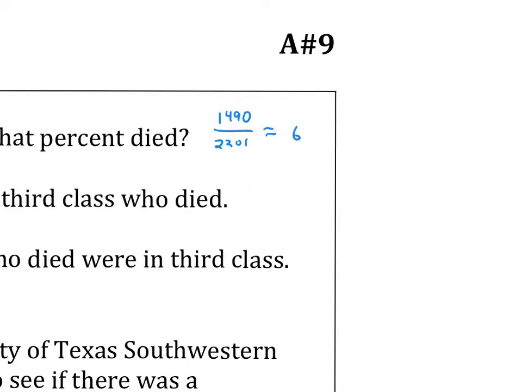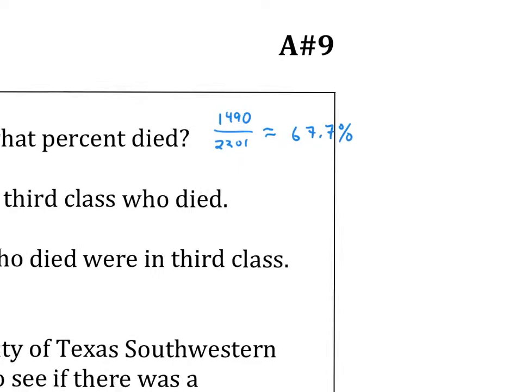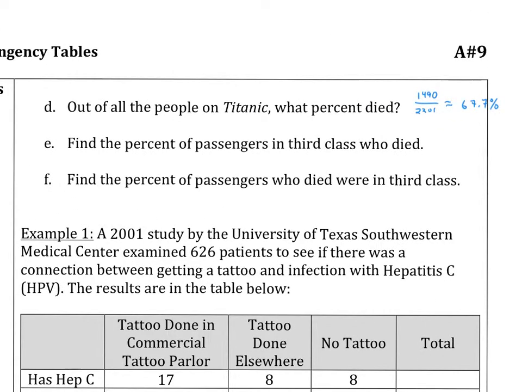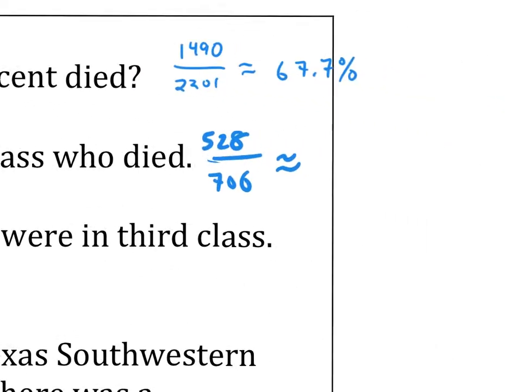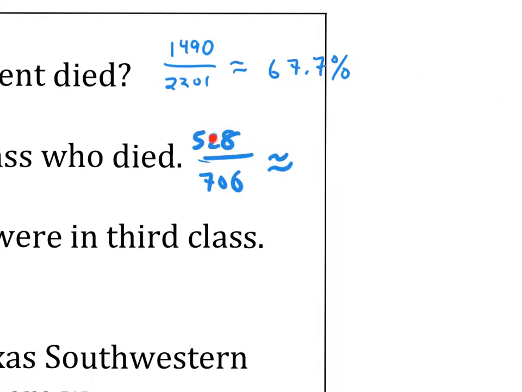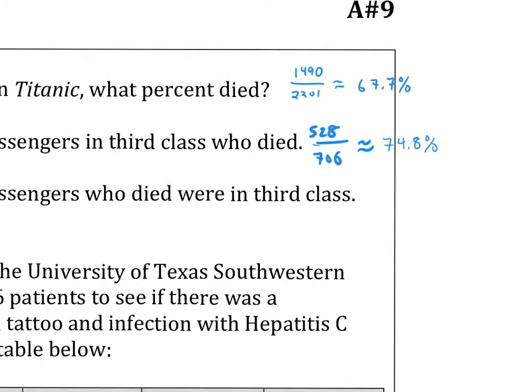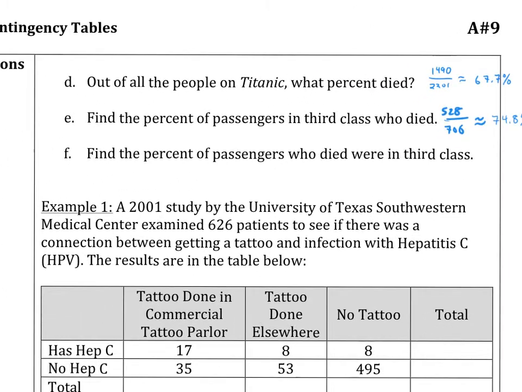Which would give me 67.7%. Find the percent of passengers in third class who died. So, third class passengers who passed on, 528 out of a total of 706, or 74.8%.